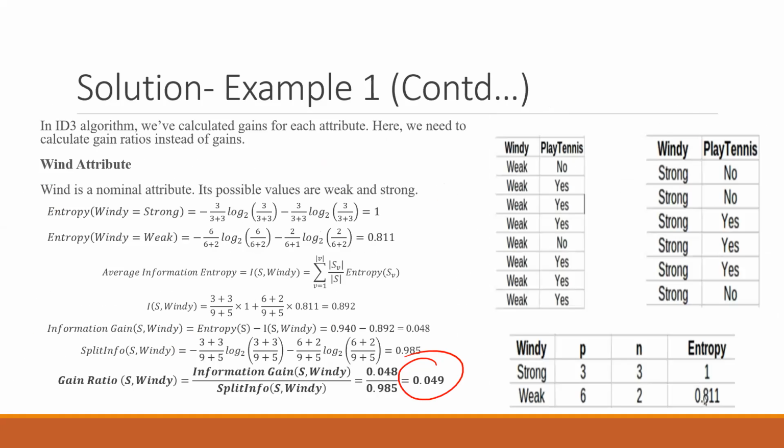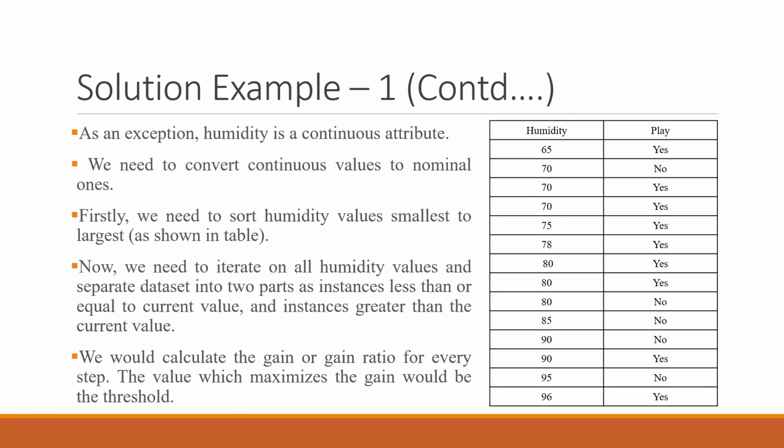Now for handling humidity, this is continuous data. This is not a discrete value, it is continuous data, and for this the style will be different. We are not making tables here.